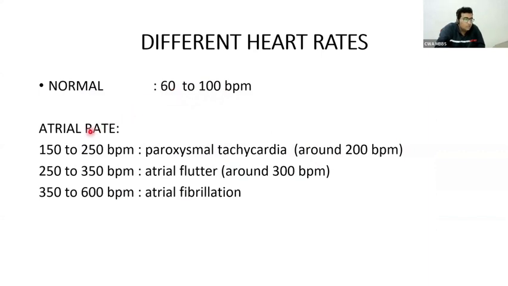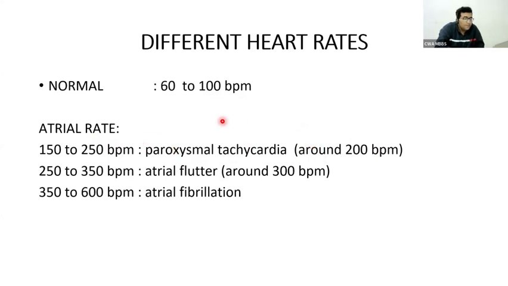Now, remember atrial rate is not the pulse rate. It is the ventricular rate. Left ventricular rate is actually the pulse rate. Atrial rate is obtained basically from the ECG. If the atrial rate is beyond 100, it's tachycardia, atrial tachycardia. I'm telling you it is not the ventricular tachycardia, it is not the pulse rate I am talking about. I'm talking about the atrial tachycardia obtained from ECG.